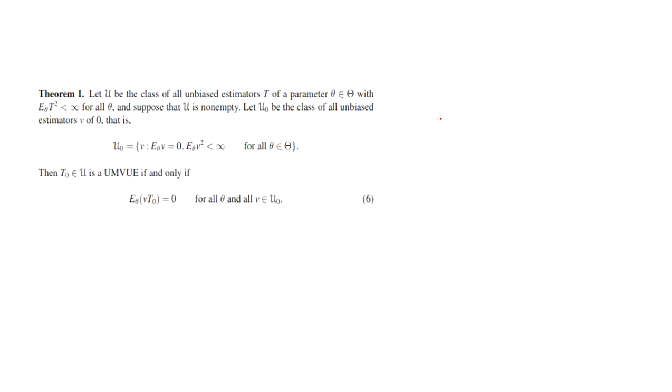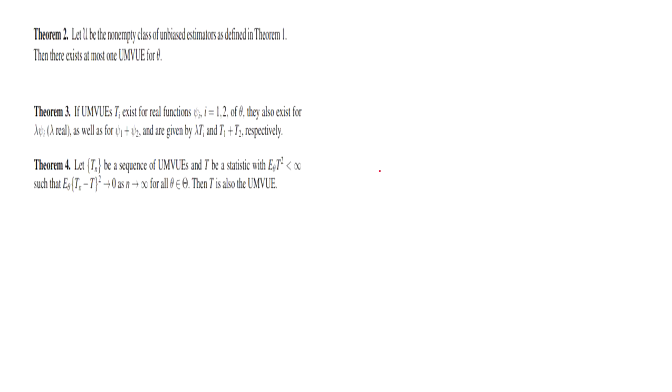Now we can see some theorems related to uniformly minimum variance estimators and local ones. Let me give these direct results. For the proof, you can refer to this book. These are also some theorems related to the UMVUE and locally minimum variance. By observing the examples, you can understand what uniformly minimum variance unbiased estimators and local minimum variance unbiased estimators are. Now we can go to the examples.